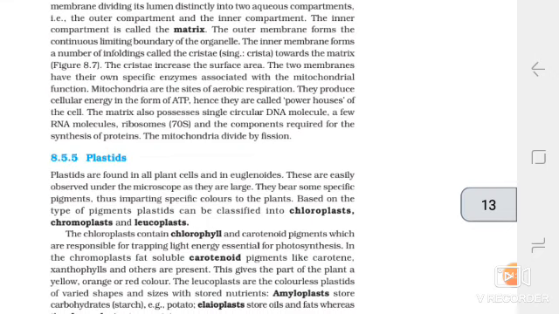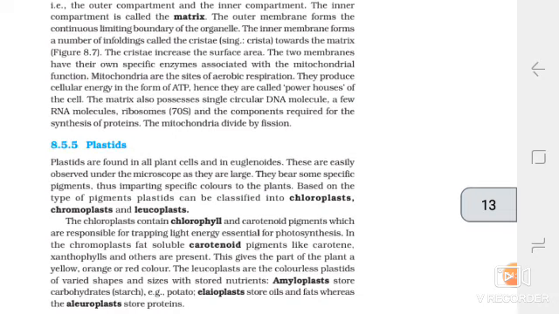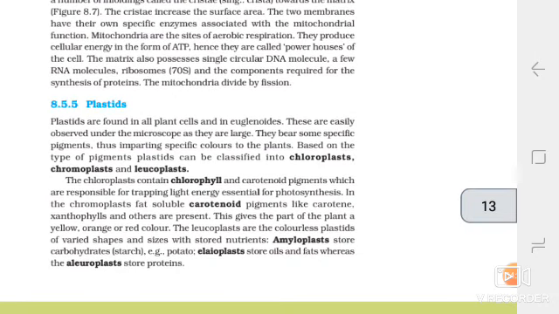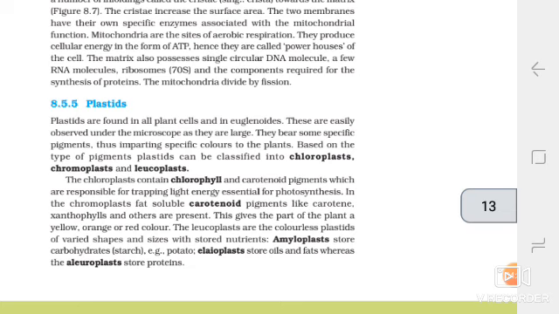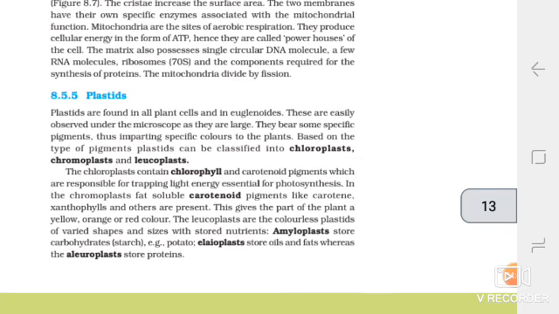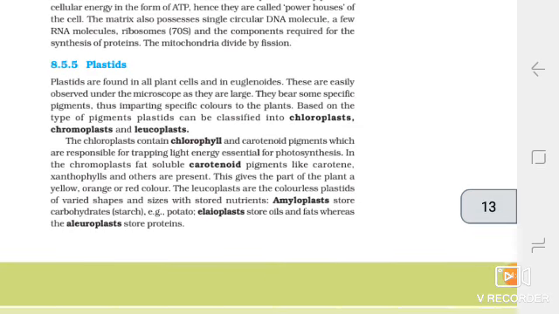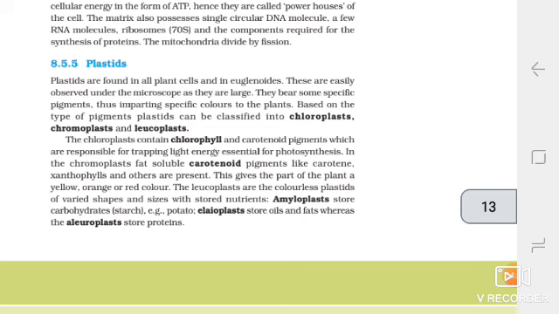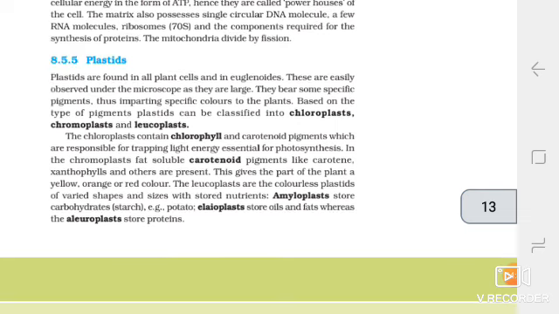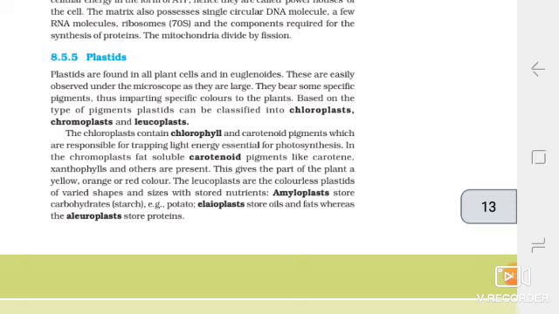Plastids. Plastids are found in all plant cells and in euglenoids. These are easily observed under the microscope as they are large. They bear some specific pigments, thus imparting specific colors to the plants. Based on the type of pigment, plastids can be classified into chloroplast, chromoplast, and leucoplast. The chloroplasts contain chlorophyll and carotenoid pigments, which are responsible for trapping light energy essential for photosynthesis. In the chromoplasts, fat-soluble carotenoid pigments like carotene, xanthophylls, and others are present. These give the parts of the plant a yellow, orange, or red color.